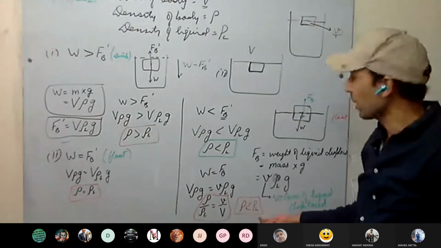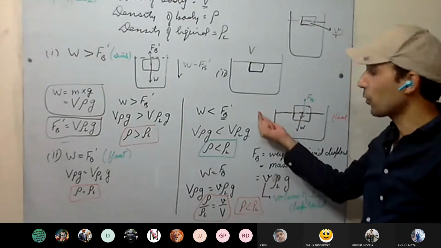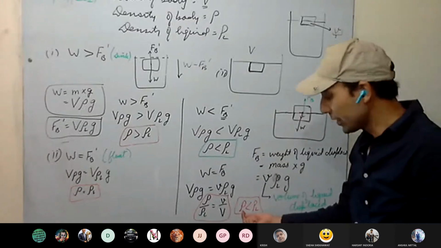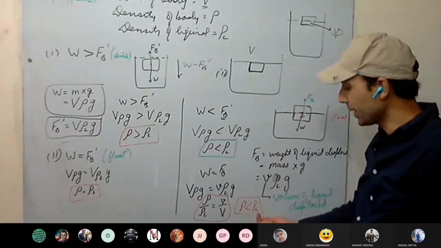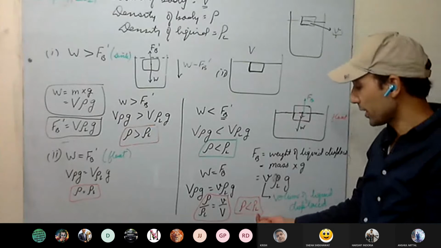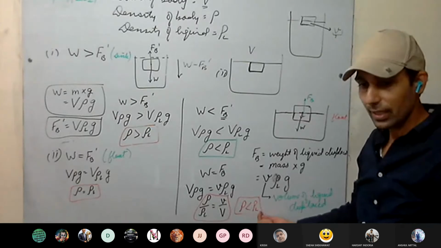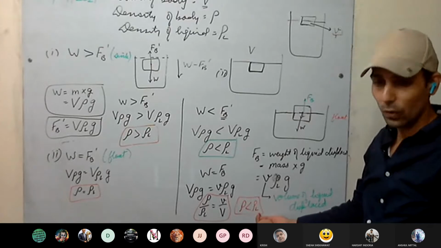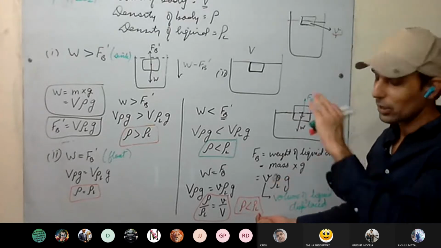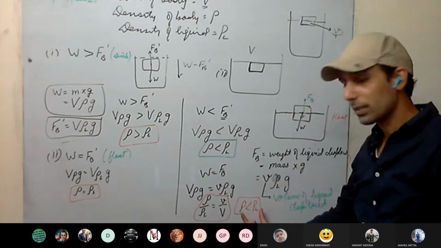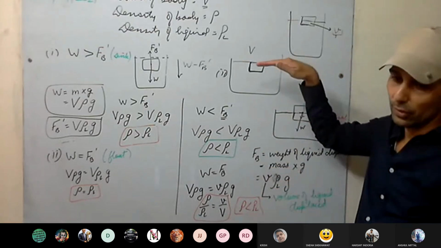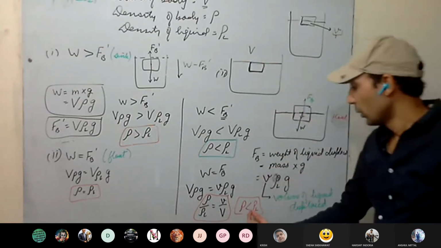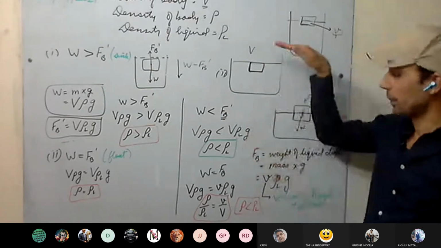When the body floats partially submerged, the density of the body is less than the density of the liquid. You understand this one. The body will float, partially inside and partially outside. The more the difference, the more it will be above the liquid. Yes or no? The more the difference between them, the more it will be above.